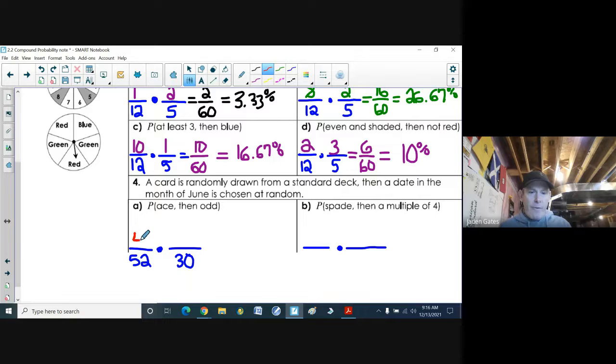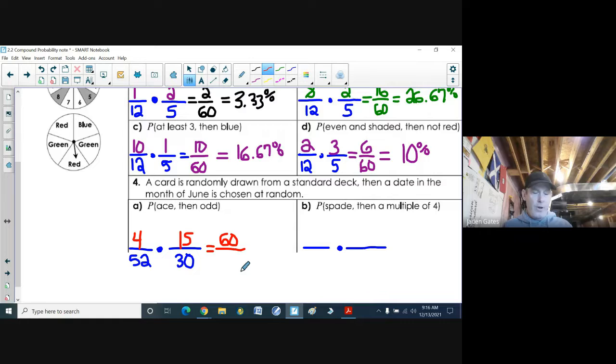All right, now, probability-wise, what's the probability you get an ace and then an odd number? Ace, there are 4 of them. Odd numbers, well, if there's 30 days, half of them are even and half of them are odd. So that means 15 are odd. Okay, so we got some big numbers here. Figure out our probability. 4 times 15, I know, is 60. 52 times 30. I got no clue on that one. Let's see here.